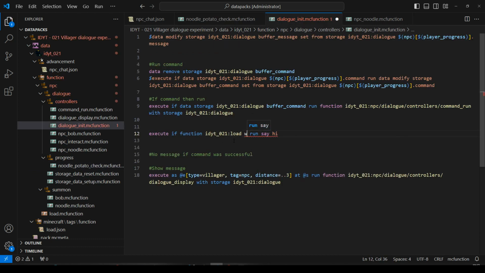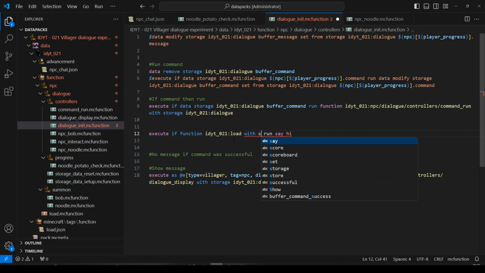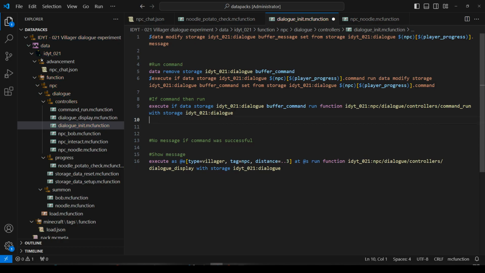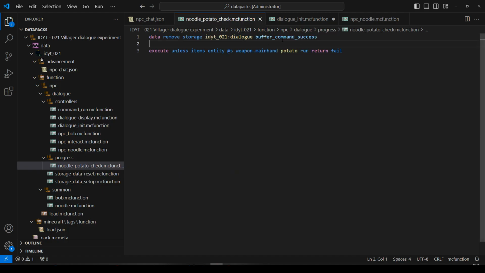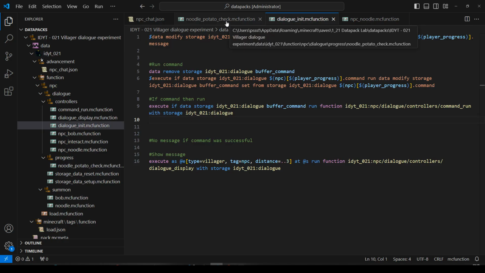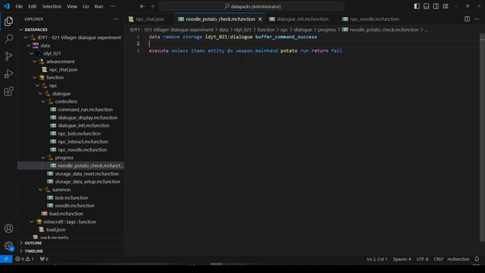But I can't do that. Execute if function with storage, I can't run that with data. So what I'm doing is setting my own success check at the top. Right, let's keep going. I think I probably just confused you a bit there. Who knows? So, potato. If I haven't got one, you might as well exit the sub.